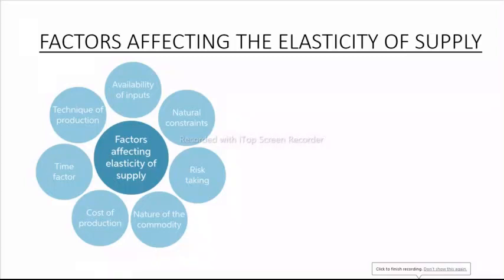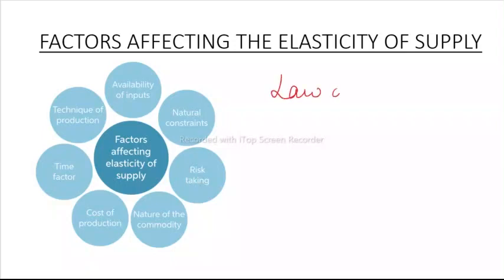Today we are going to talk about the factors that affect the elasticity of supply. Okay, now before we get into the factors, I just want to define elasticity for you. Elasticity is nothing but a measurement of the percentage change in quantity supplied of a commodity in response to some percentage change in its own price. Now, a lot of words. It might be a little complex, but it's very easy.